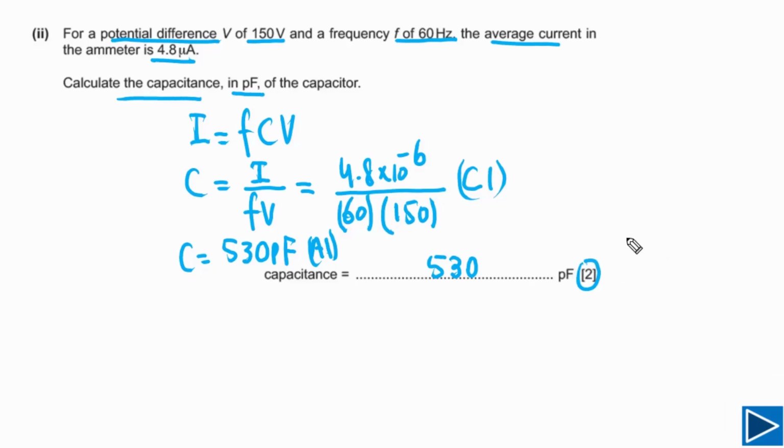So it is very important to show your working. Even if your answer, for example, for this part is wrong, but you have shown this, you will get 1 mark. So always write down the formula, then show your working and plug in values.